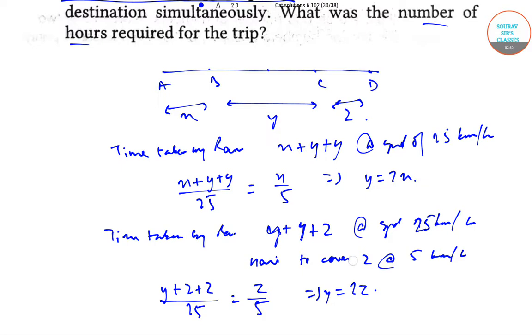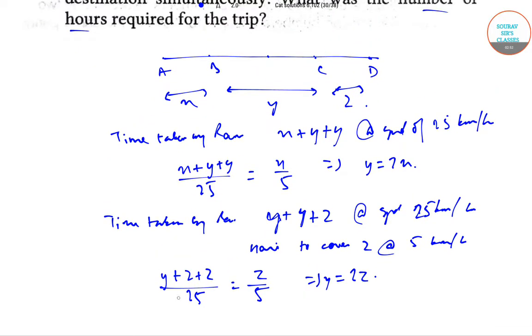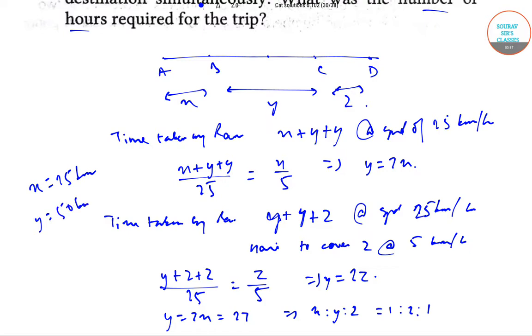So we have Y = 2X = 2Z, or X : Y : Z = 1 : 2 : 1. So it implies that X = 25 kilometers, Y = 50 kilometers, and Z = 25 kilometers.